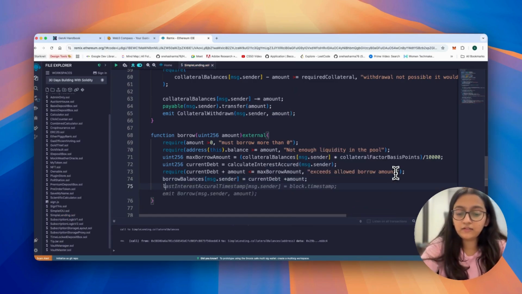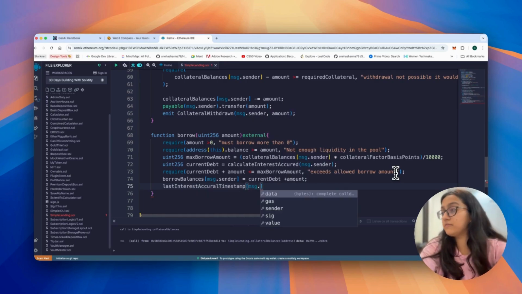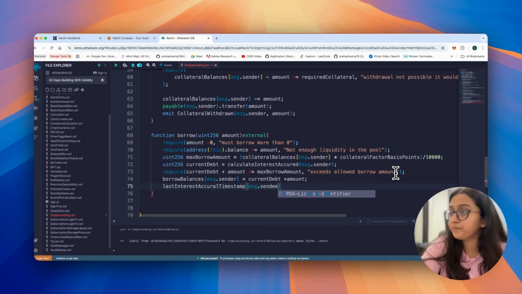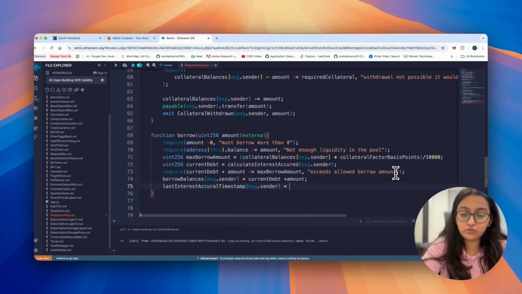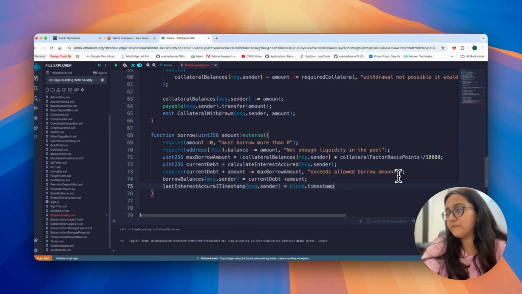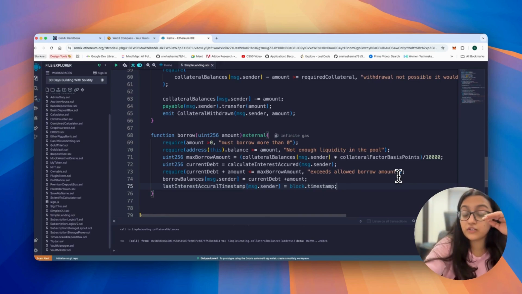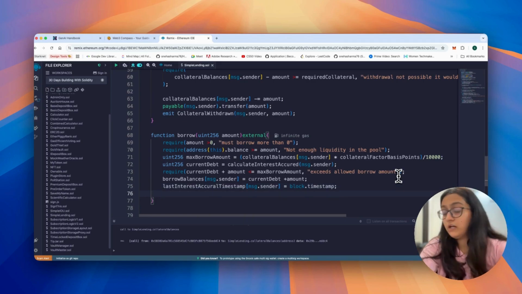And then we say last interest accrual timestamp for this message.sender is equal to block.timestamp. So this user now owes the full amount, including the past debt, and this is the time we will use to calculate interest moving forward.